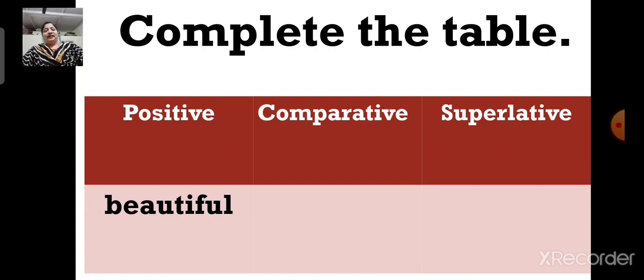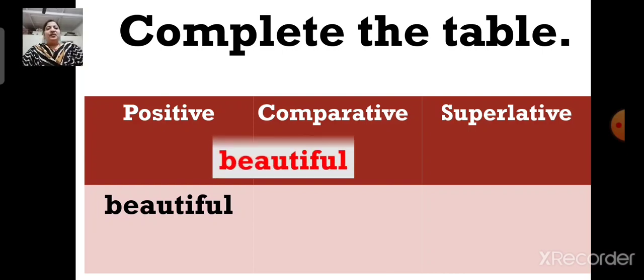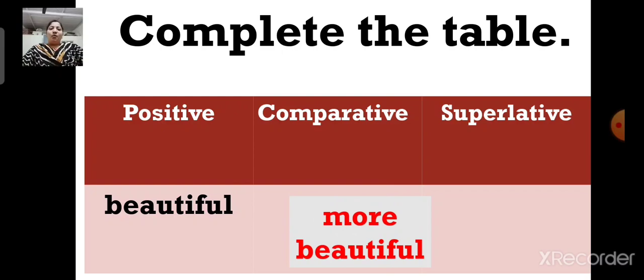Yes, you are correct. The comparative degree of the word beautiful will be more beautiful. Understood? The correct form is more beautiful. You cannot say beautifuler. That is wrong. So the correct form is more beautiful.